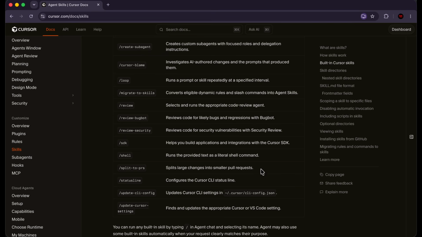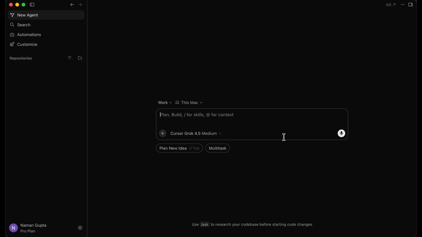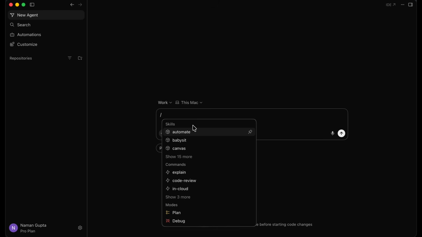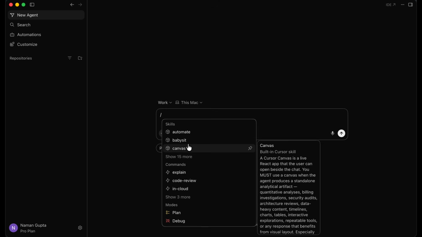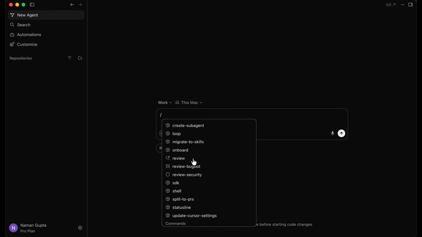So there's all sorts of built-in skills in Cursor, and you can run any built-in skill by typing / in agent chat and selecting its name. Agent may also use some built-in skills automatically when your request clearly matches their purpose. Right over here in our Cursor interface, you can see this / for skills. If I click on /, then we get access to all of these skills. These are built-in skills, and you can see it says built-in Cursor skill. And there's 15 more Cursor skills. All of the skills that we saw over there are right over here.